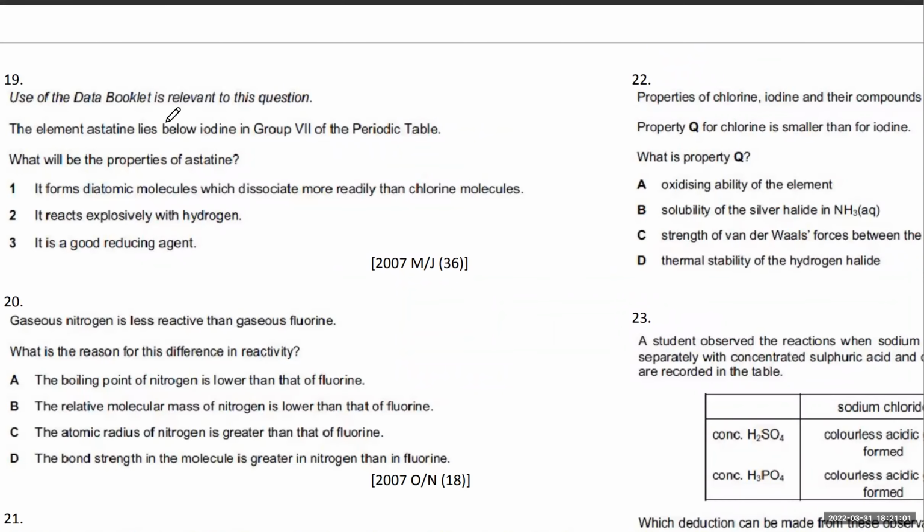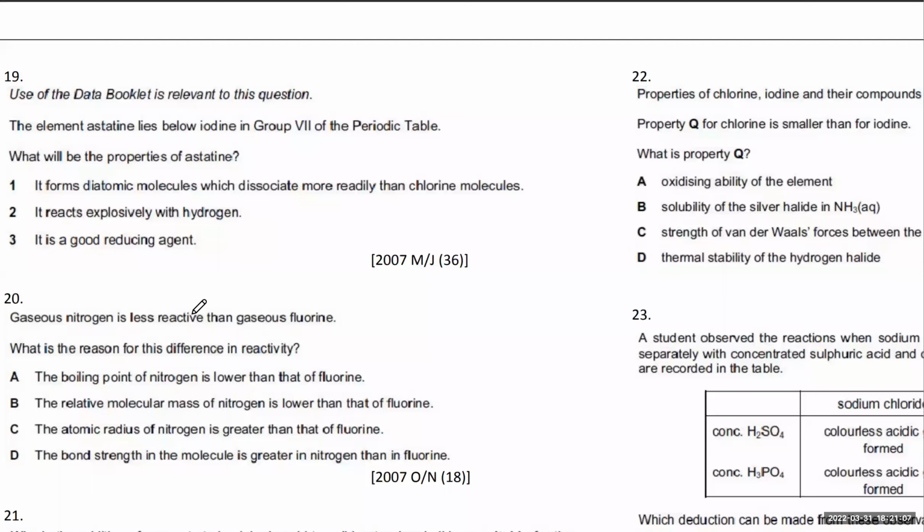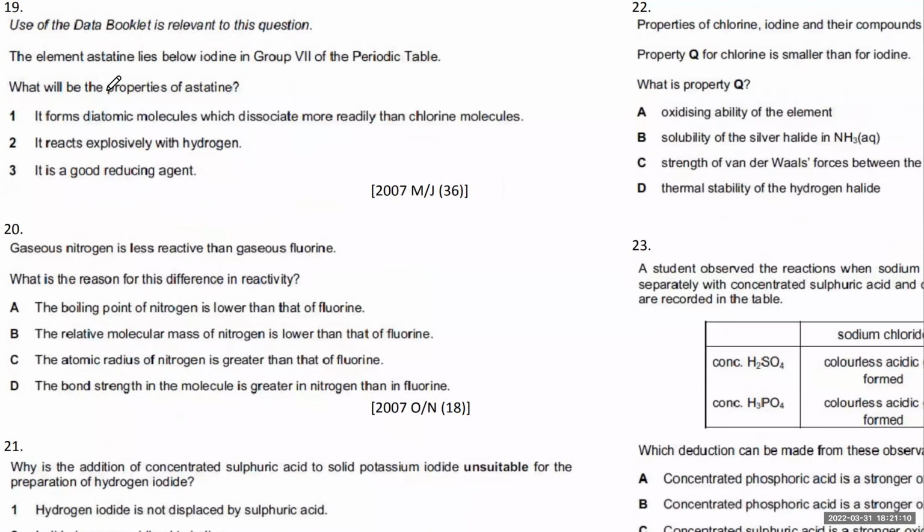So, the element astatine forms the proper... What will be the properties of astatine? It's at the bottom. It forms diatomic molecules more readily than chlorine. That is wrong. It does not react explosively with hydrogen because it's less reactive. Down the group, the reactivity decreases.